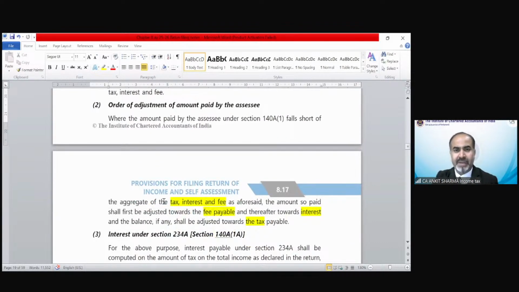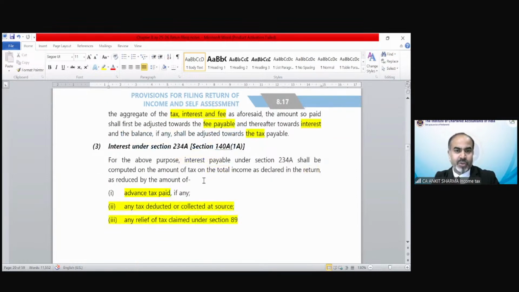Order of adjustment: the amount paid by the assessee out of the amount paid as self-assessment tax. First of all, tax, then interest, and then fees need to be deducted one by one. So first we will adjust the fees payable, then the interest, and the last amount would be the tax, which is going to be adjusted by the amount you have deposited.